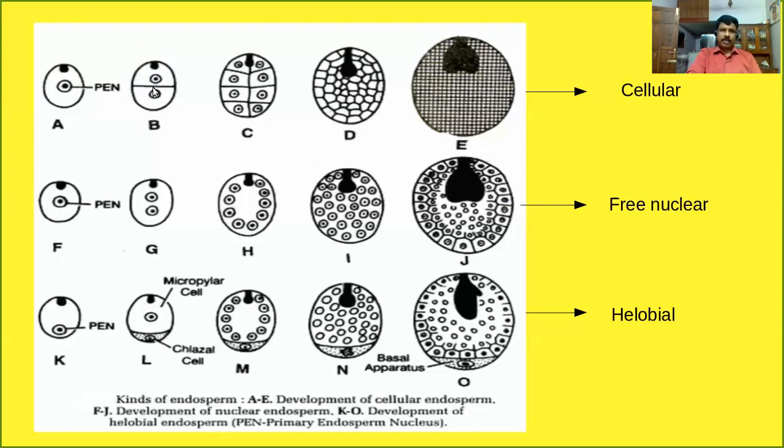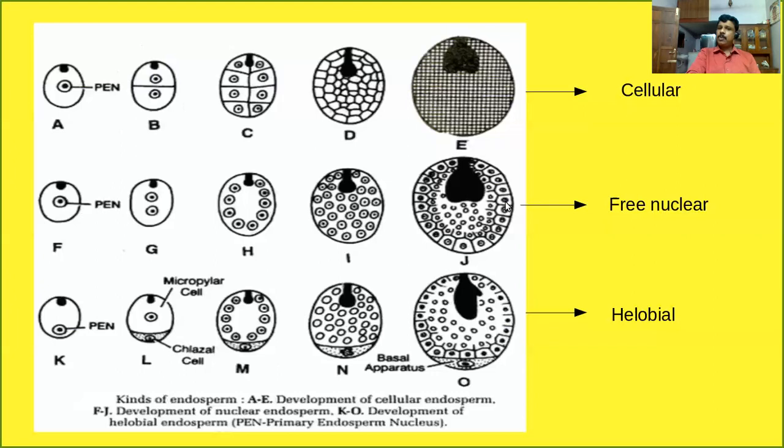First the nucleus divides, and again the cytoplasm divides. So in all these cases, cytokinesis occurs. That means the division of cytoplasm occurs from the beginning onwards, so the endosperm becomes cellular from the beginning.